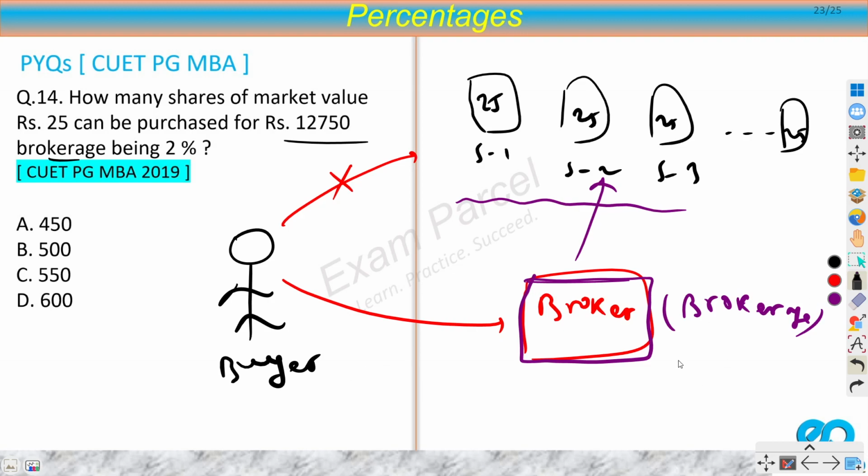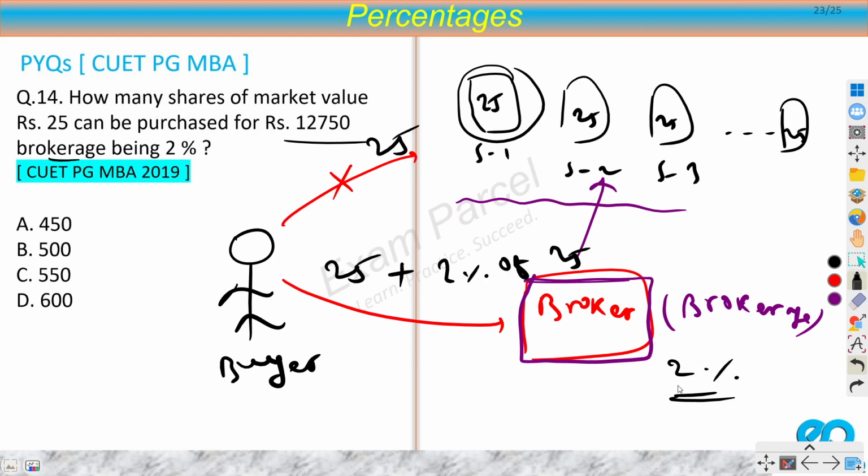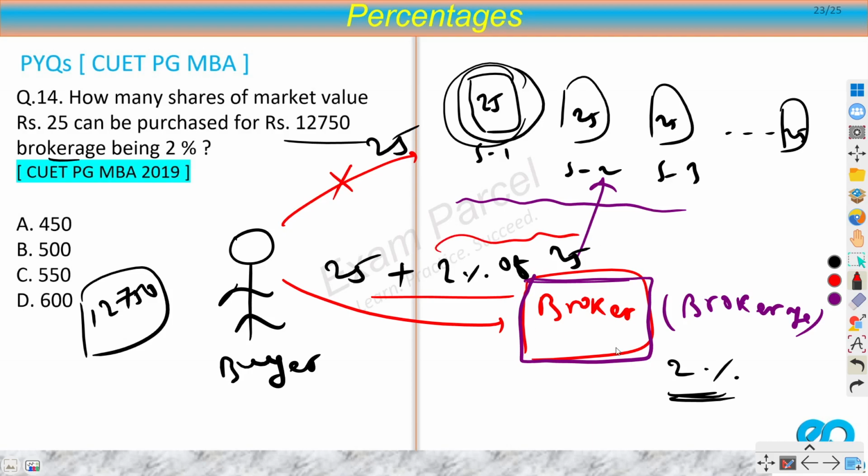And usually this brokerage is described in terms of some percentage. So here it is 2%. It means that if you want to buy one share, then you will not be charged 25. What you will be charged is 25 plus 2% of 25. It will charge 2% on the actual value of the share. So this question asks that you have 12750 rupees in your bank. Then how many shares can you buy? You can't simply divide by 25, because the value of each share is not 25 for you. It is more than 25. It is 2% extra for you because you are also paying 2% brokerage.